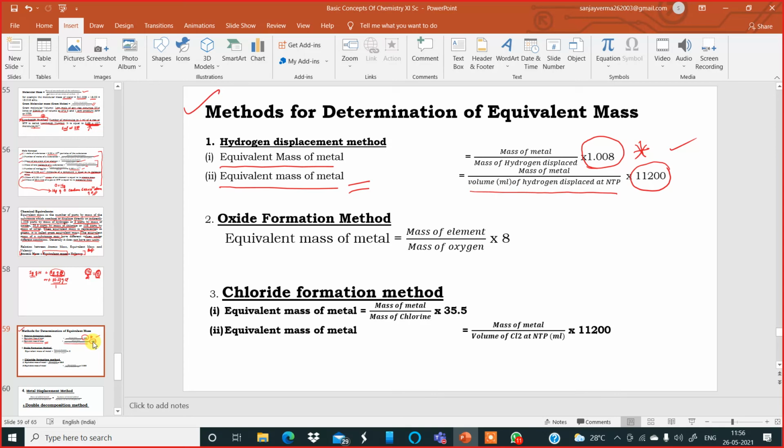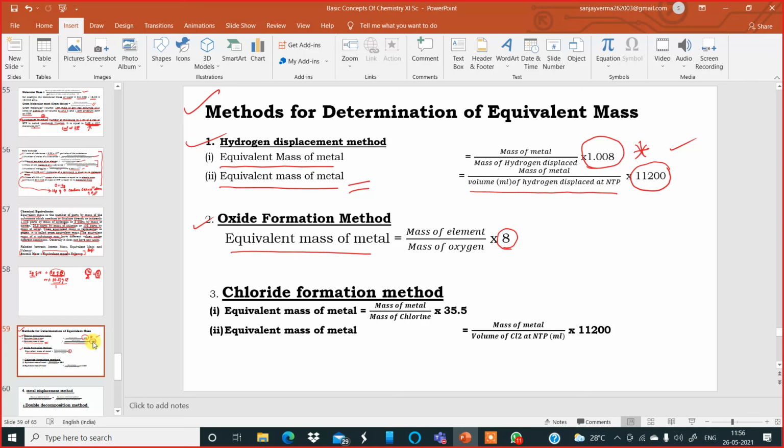Now we come to the next one. The second method for the determination of equivalent mass. Now equivalent mass of the metal is equal to mass of element divided by mass of oxygen combining or whatever it is forming. So here it is multiplied by 8 parts.